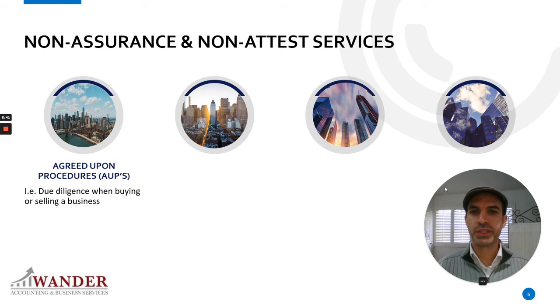Agreed upon procedures, for example, what is an agreed upon procedure? Really, it could be a lot of things, right? It's basically you just agree. The CPA agrees with the client upon some procedure to be done. The client, the business owner, calls upon the CPA and says, hey, I need you, given the experience you have with audits, with attest, I want you to perform such a procedure. And so they agree upon it. And so there's an official word for it called an agreed upon procedure.